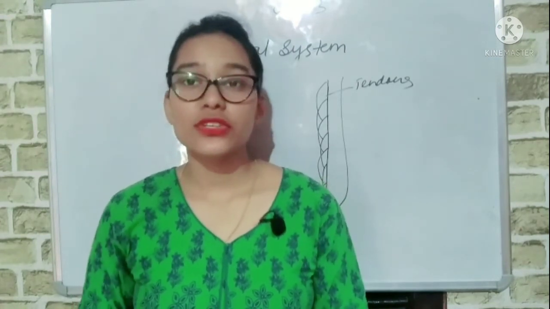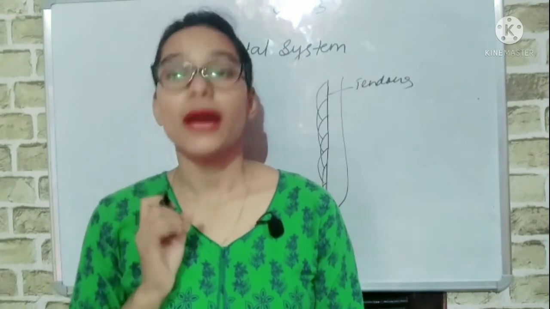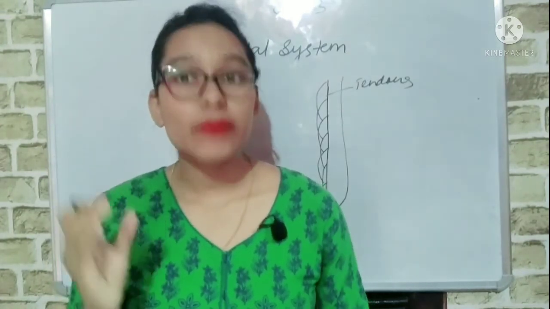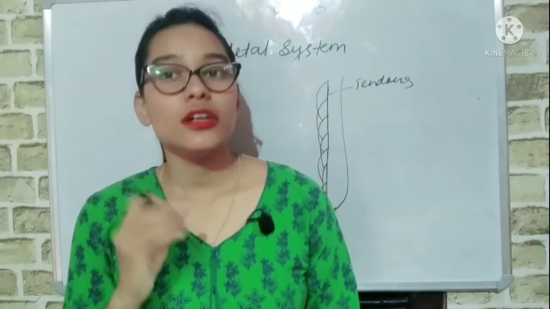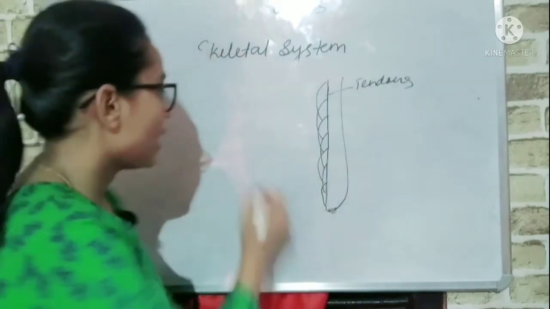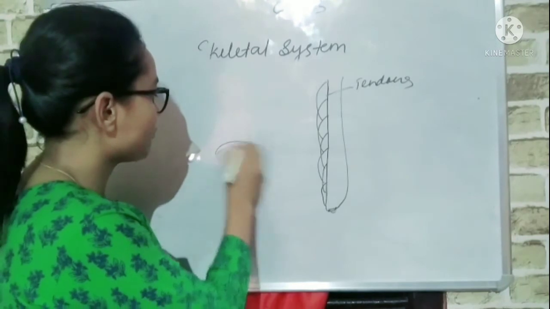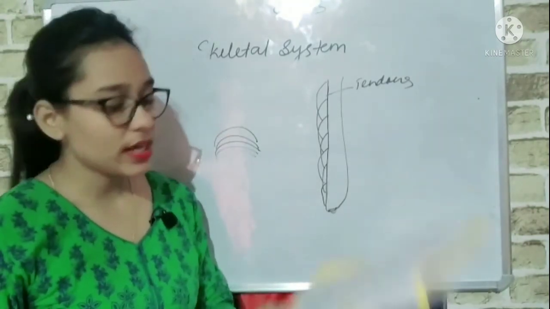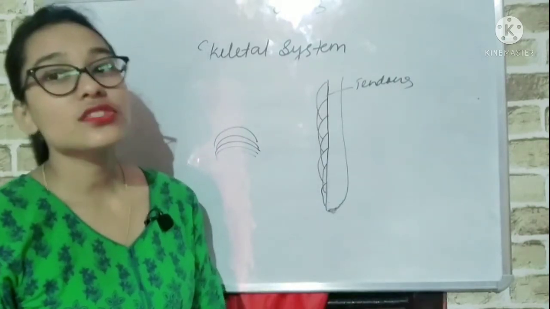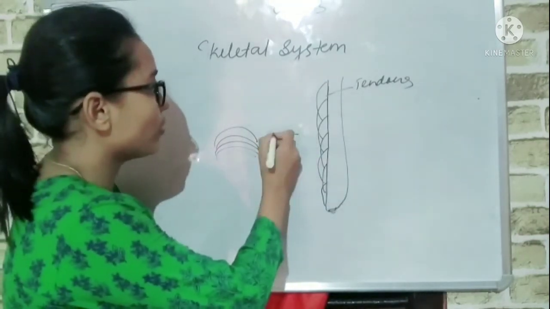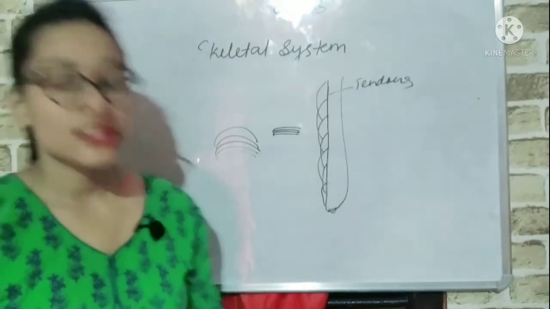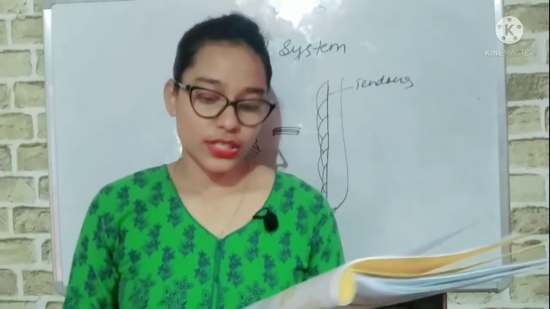And when these voluntary muscles are observed under a microscope, what does a microscope do? It zooms the image. So when we observe a muscle under a microscope, several layers can be seen. That is why they are called striated or striped muscles. Striped means one over another, several layers are there. That is why they are termed striped muscle or striated muscle.